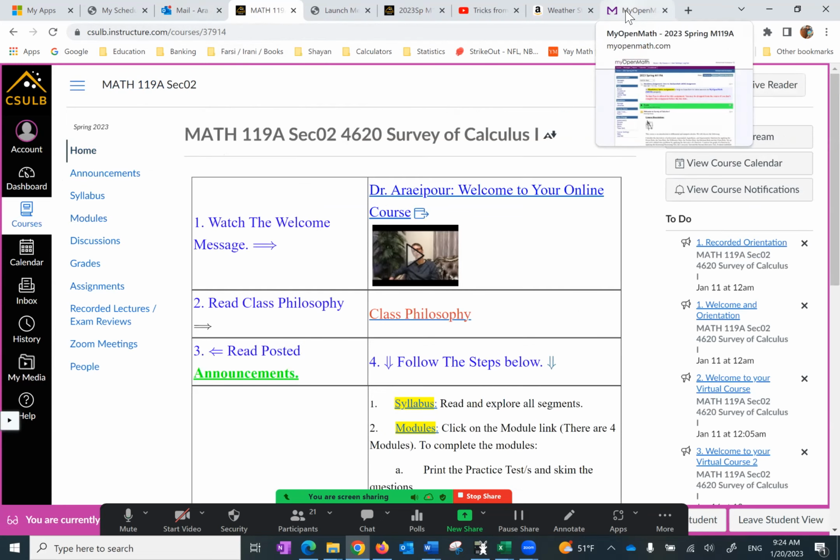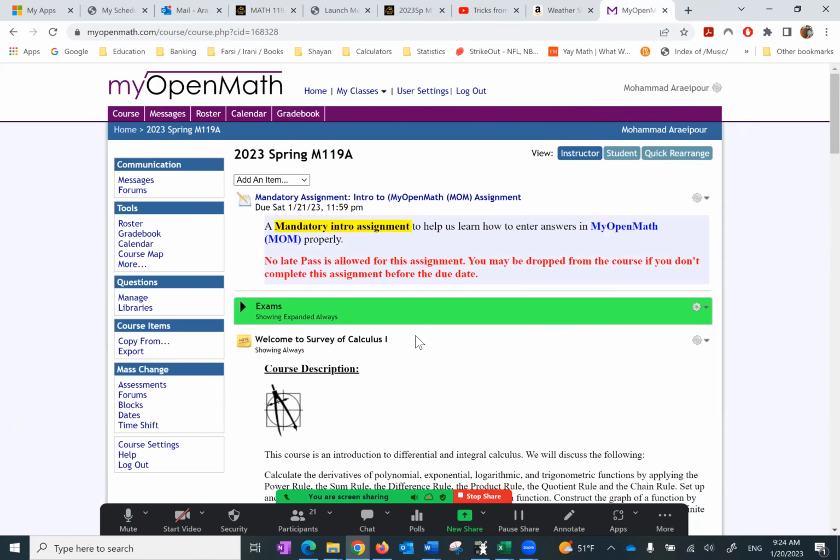then you can go to my open math. So what do we find here? The very first thing, everybody, it's mandatory assignment, introduction to my open math. Why did I put this at the top? Because I want you to do this first, and it's due in a couple of days. And I want you to learn how to use my open math. This is where everything happens, okay? So I'm going to start with that.